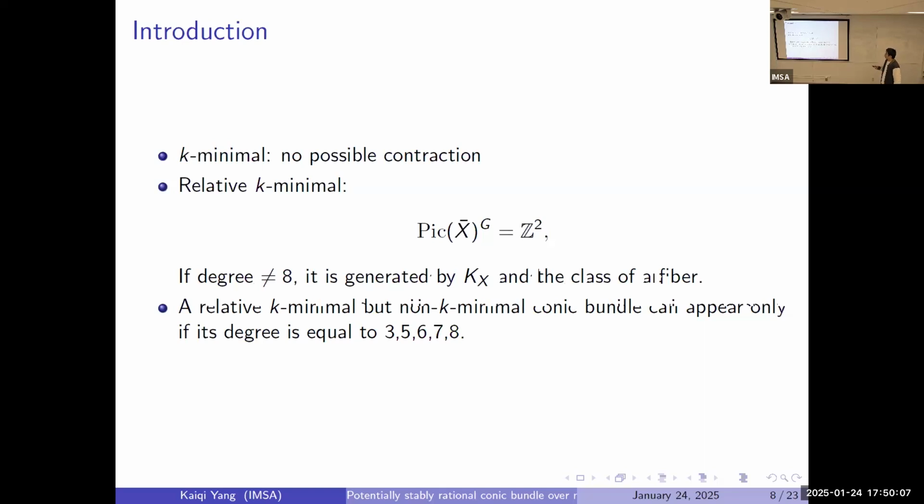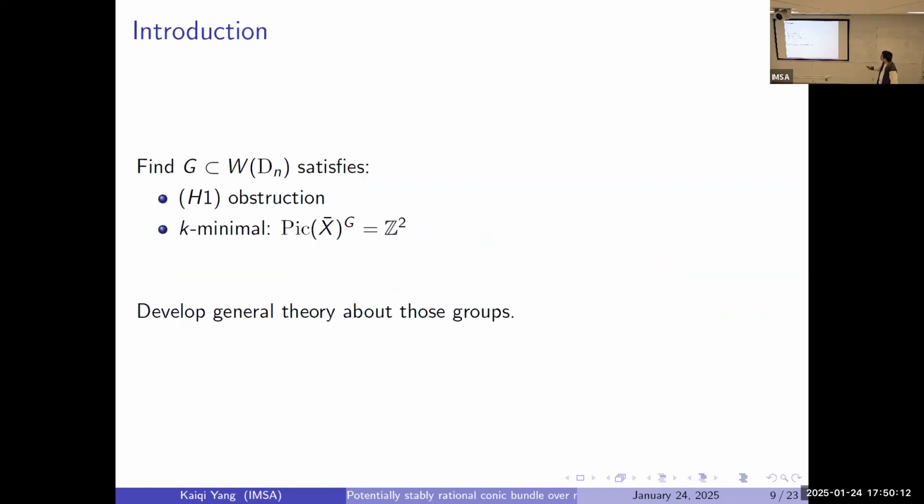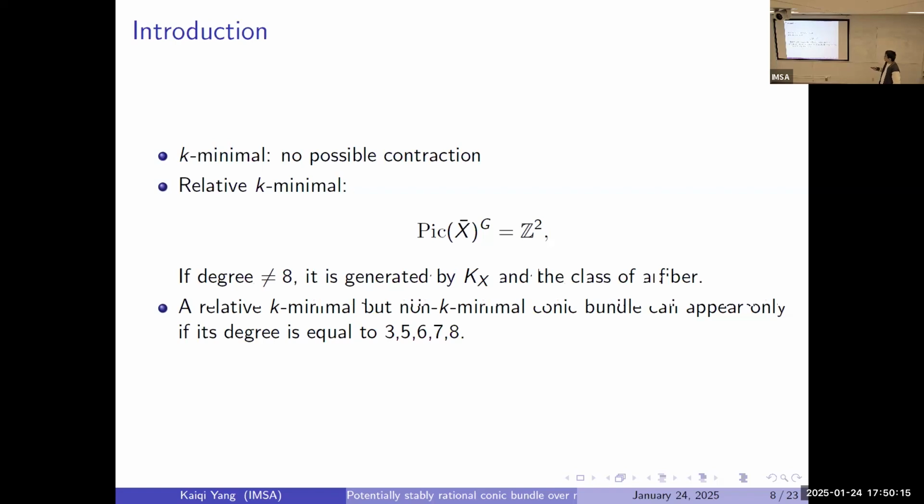And moreover, for relatively K minimal, a non-K minimal conic bundle can only appear if its degree is equal to 3, 5, 6, 7, and 8. So for degree 4, they are the same, and for degree 2 or less, they are the same. Which means that's a very practical condition to check K minimality, say for general cases. We have more and more singular fibers, the degree is less, and we just need to check the G invariant part: rank 2, K minimal.